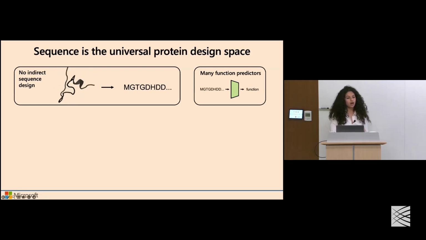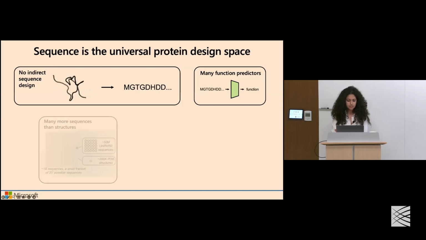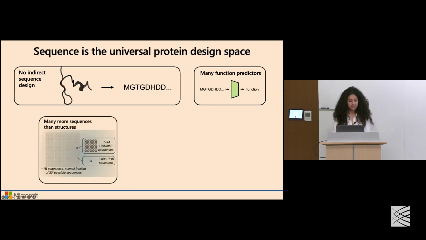Secondly, a lot of our current bioinformatics tools, in terms of how well we're able to predict the likely function of a protein, are built off sequence space. These strong function predictors, whether they be classifiers or regressors, are typically trained over much larger scale sequence datasets that are then paired with functional annotations. And really, that gets at the heart of the fact that this is fundamentally a problem of data and coverage as well,